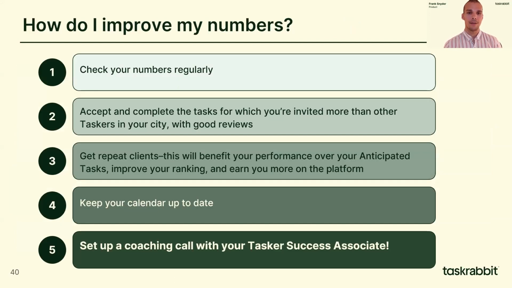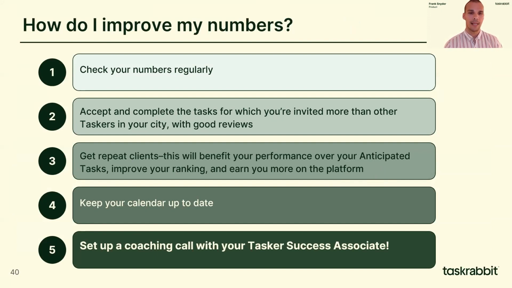Finally, let's talk about how you can improve your numbers. First, check your numbers regularly to see how you're doing. These numbers are only a guide and not a goal, but they offer you the opportunity to get a better handle on your performance and others in your city so that you can plan accordingly. 2, accept and complete the tasks for which you're invited more than other taskers in your city and get good reviews. This will mean that you get better search results, more opportunity, and thus more earning potential.